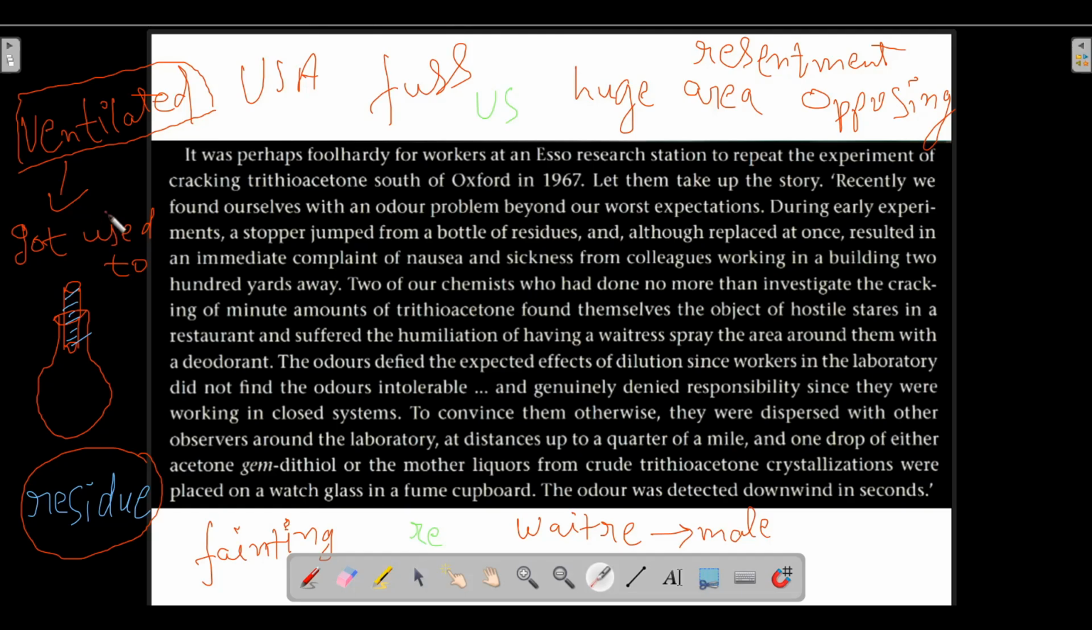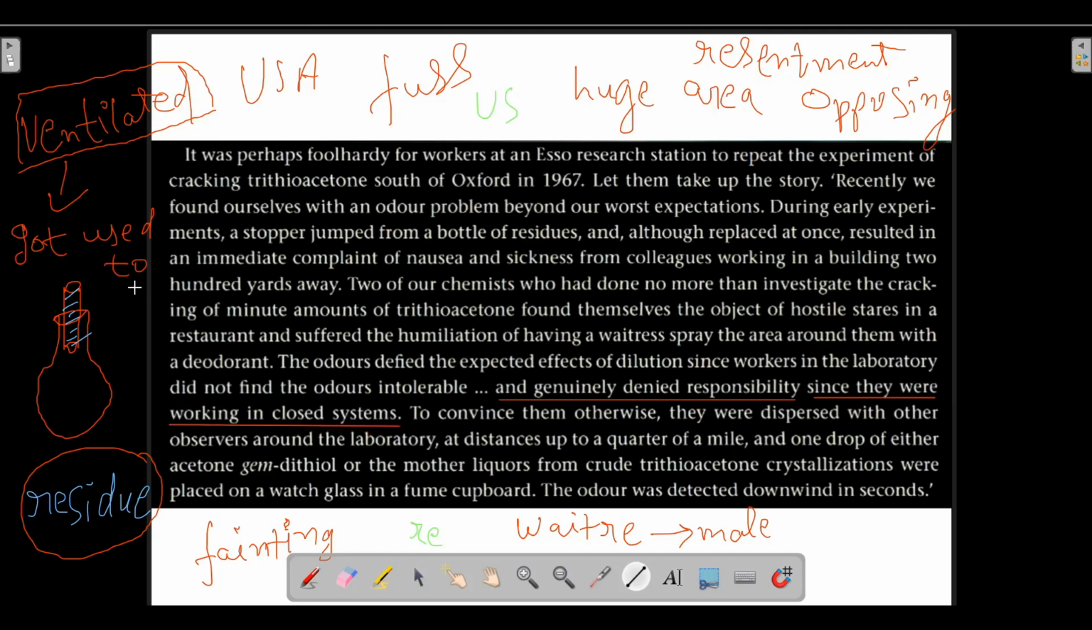But for someone who is not working with this chemical regularly, it was an unbearable smell. The workers in the laboratory genuinely denied responsibility. They said, we are innocent, we did not do anything, you are unnecessarily making a fuss out of the issue. They denied responsibility since they were working in a closed system.